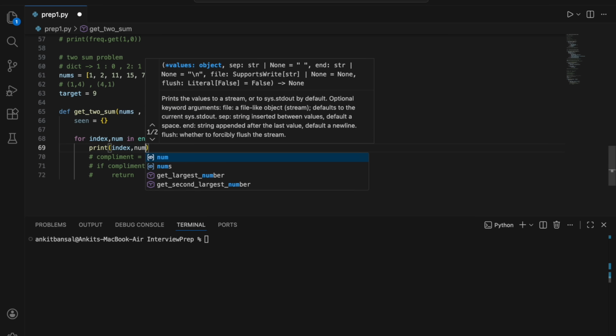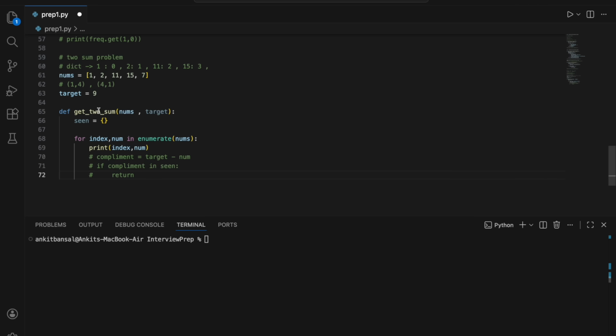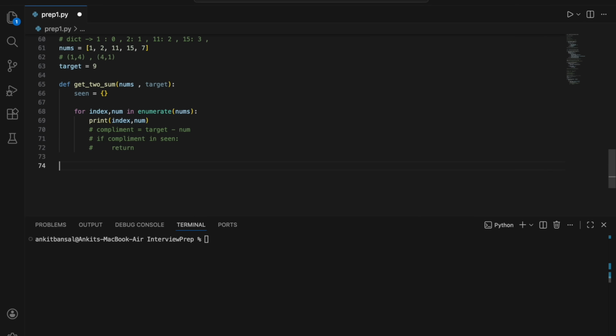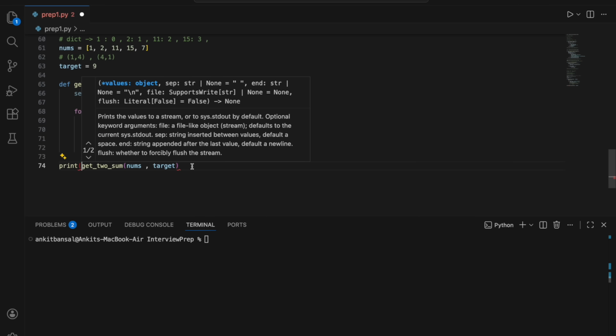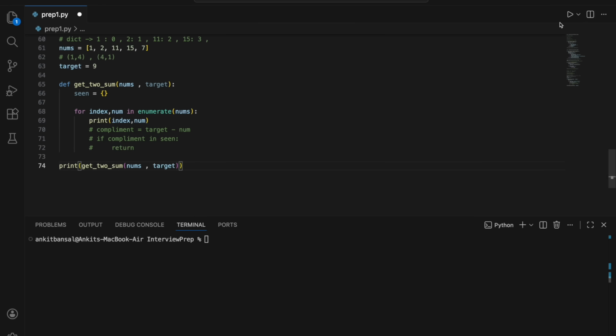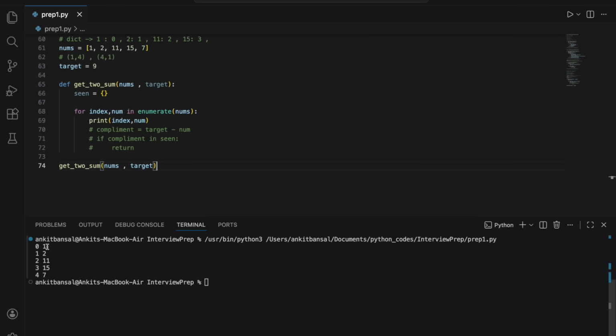index, num. And I will just call this function get to sum. Okay, so I'll say print get to sum, and let's run this. Oh, I can just call it because we are printing it inside. That's fine. So it is giving me 1 to 11, 15, 7. You see 1 to 11, 15, 7, but it is giving me the index as well: 0, 1, 2, 3, 4. I hope you got it. Okay, so let me come back to the question again and let me remove it for now.